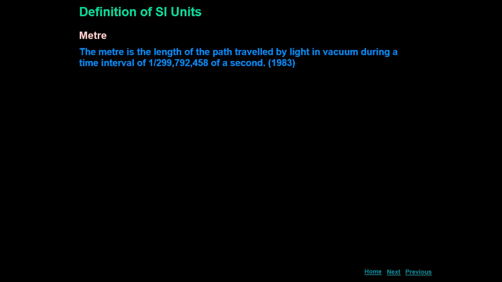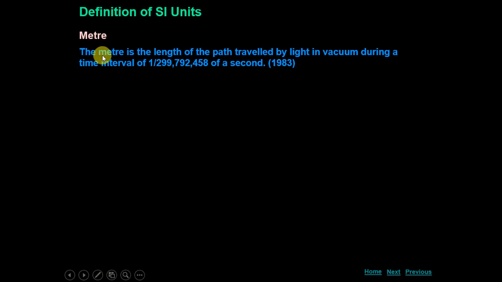Meter is the unit of length. The meter is the length of the path traveled by light in vacuum during the time interval of 1/299,792,458 of a second. This definition was given in 1983.